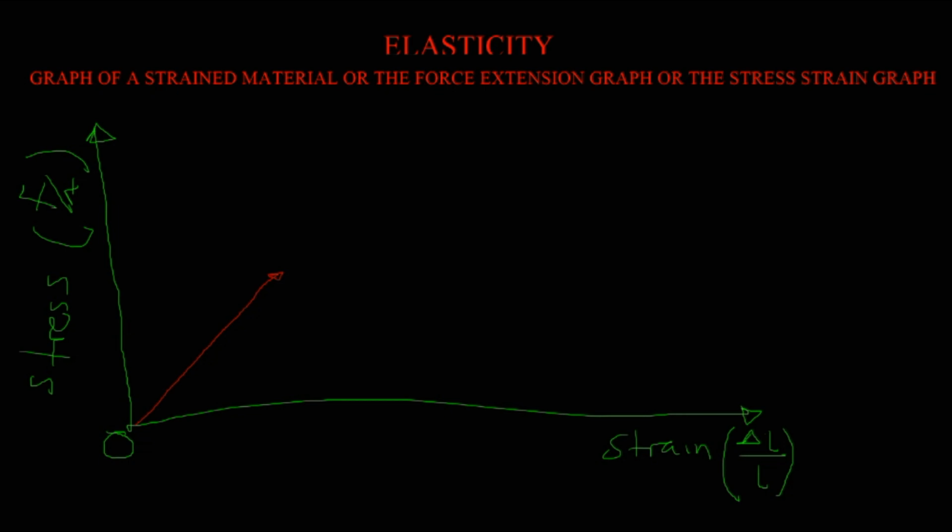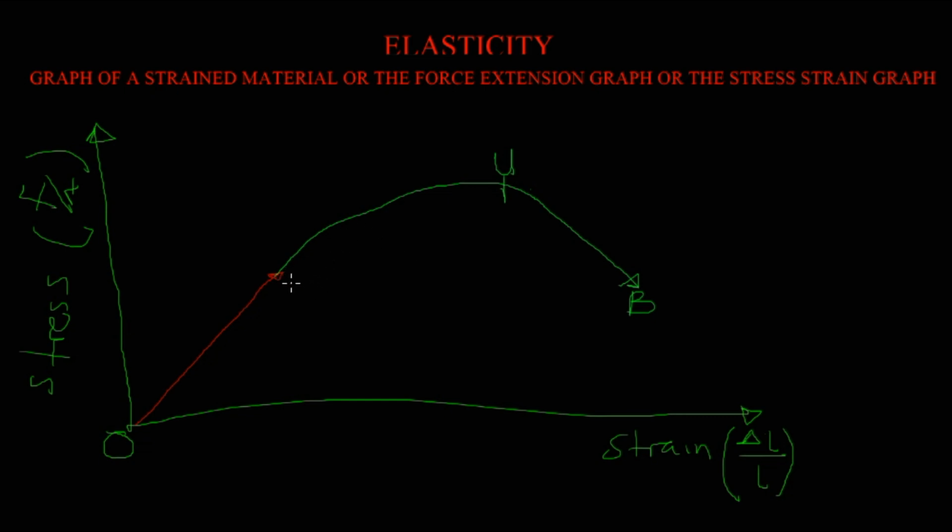From this point onward, the graph is no longer linear. So I can call this point the breaking point. I will explain all of that in details. I can call this, okay, let's use the symbol U for the ultimate stress point.